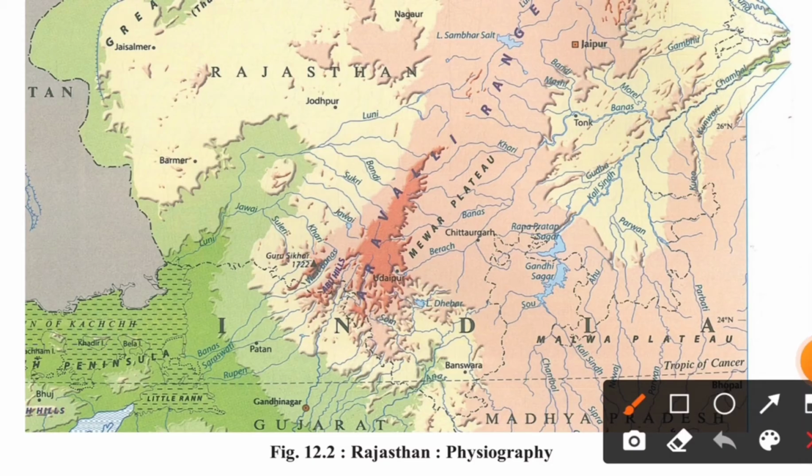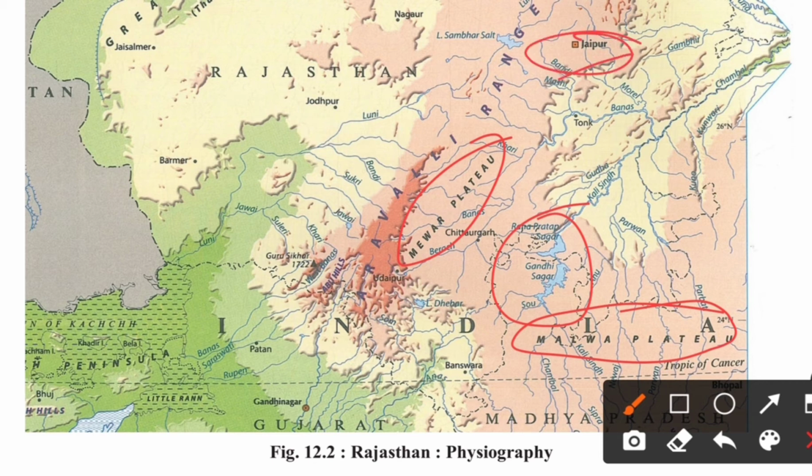If you look at the little bottom part of the map, you can see this is your Mewar Plateau, this area, and this is your Malwa Plateau, this side, okay. And this is known as Rana Pratap Gandhi Sagar, this water body, right? And this is the capital of your Rajasthan, that is Jaipur, okay. This is your Luni river, which is one of the most famous ones, and these are the tributaries of Luni, right? As you can see, this Bandi, Sukri, Jawai, Khari, and Sagi. These are the tributary rivers of this. Okay, here it is your Banswara.